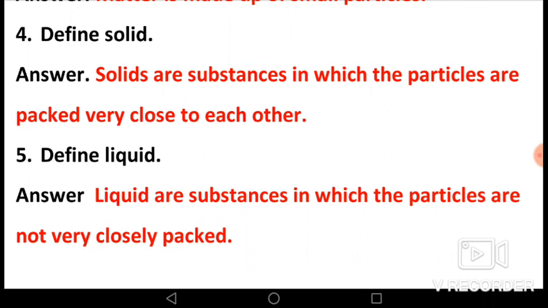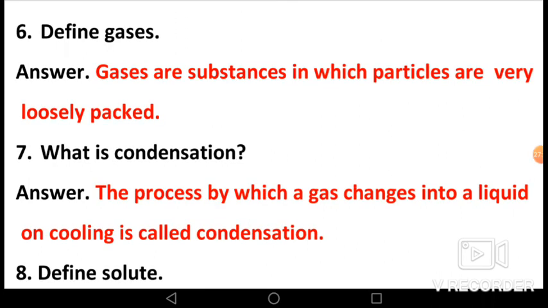Fifth, define liquid. Liquids are substances in which the particles are not very closely packed. Sixth, define gases. Gases are substances in which particles are very loosely packed.